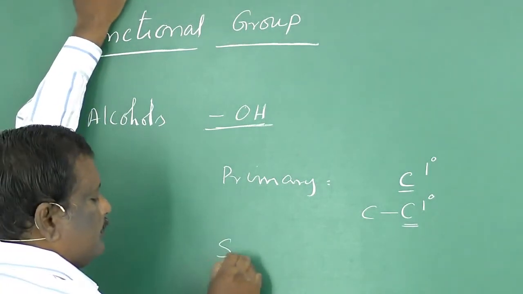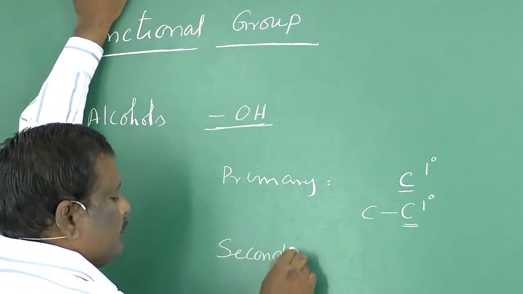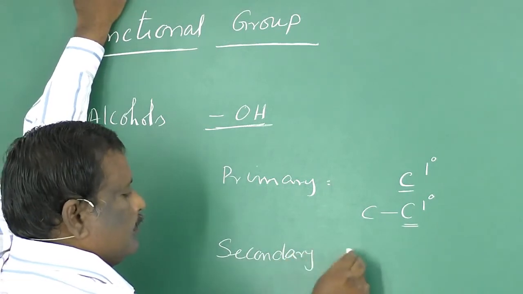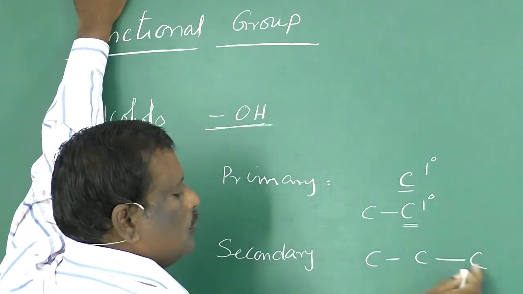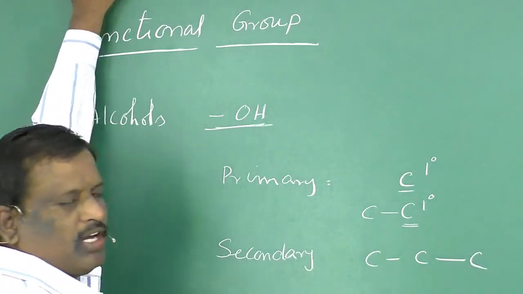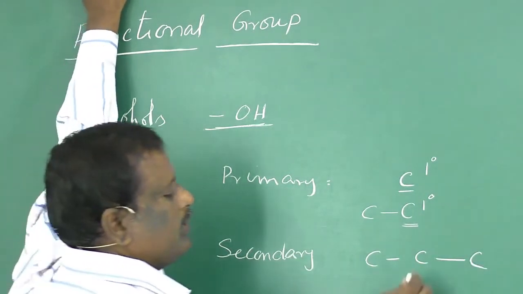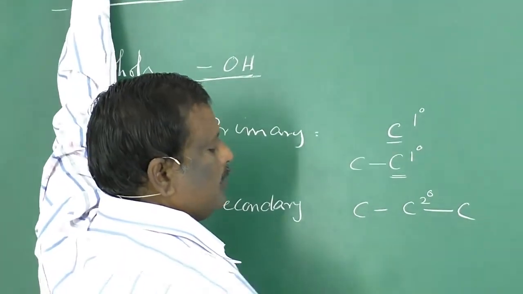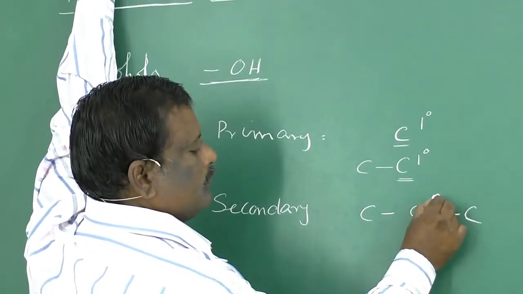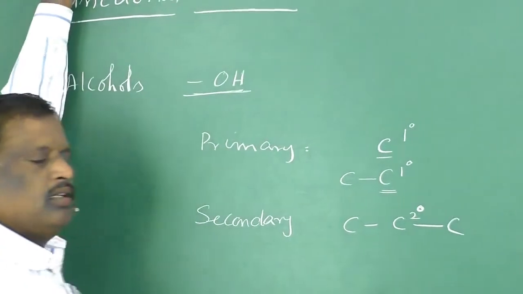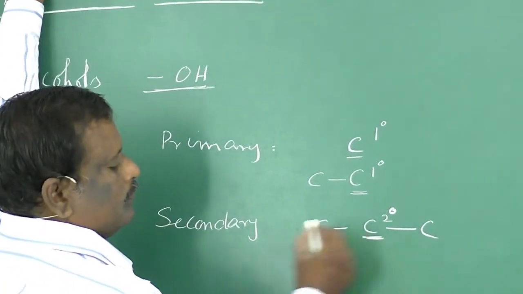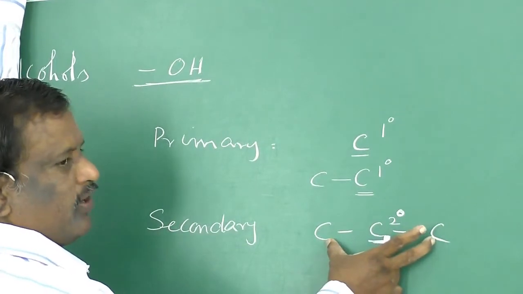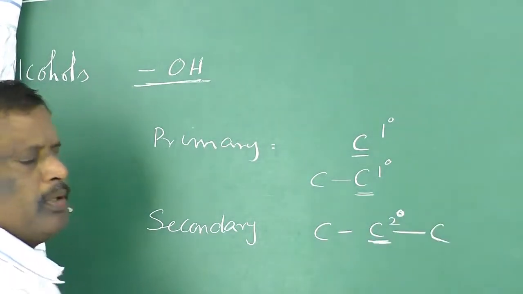Secondary carbon. If a carbon is attached to two different groups consisting of carbons, such a carbon is said to be a secondary carbon, and it is designated as 2°. This is a secondary carbon. It should be attached to two different carbons, whatever the group it may be.